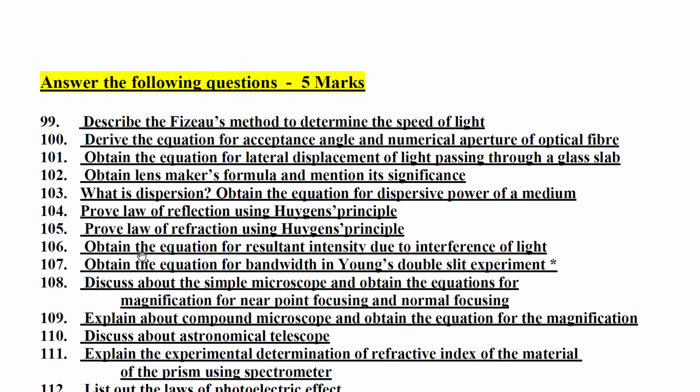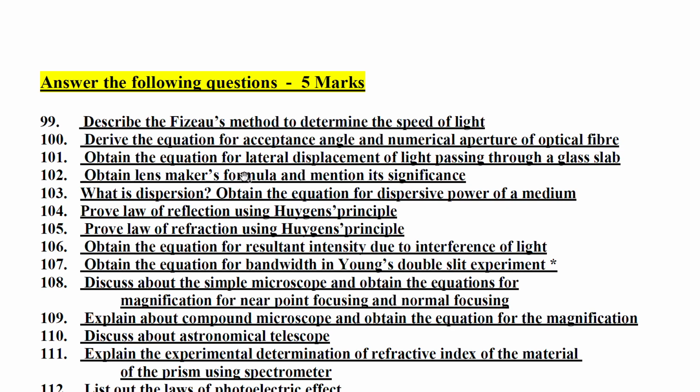Answer the following questions, 5 marks. Describe the Fizeau's method of determining the speed of light. Derive the equation for acceptance angle and numerical aperture for optical fiber.